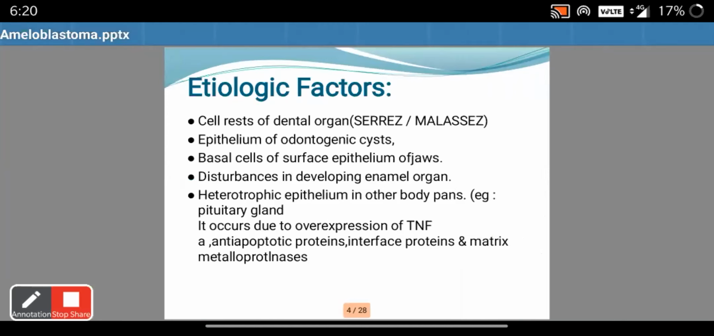The etiological factors that contribute to the development of ameloblastoma are cell rests of dental lamina, cell rests of Serres, cell rests of Malassez, Hertwig's root sheath epithelium, epithelium of odontogenic cysts, mainly dentigerous cyst and odontomas, basal cell surface of epithelium of the jaw, disturbance in developing enamel organ, and heterotopic epithelium in the body parts, such as the pituitary gland.